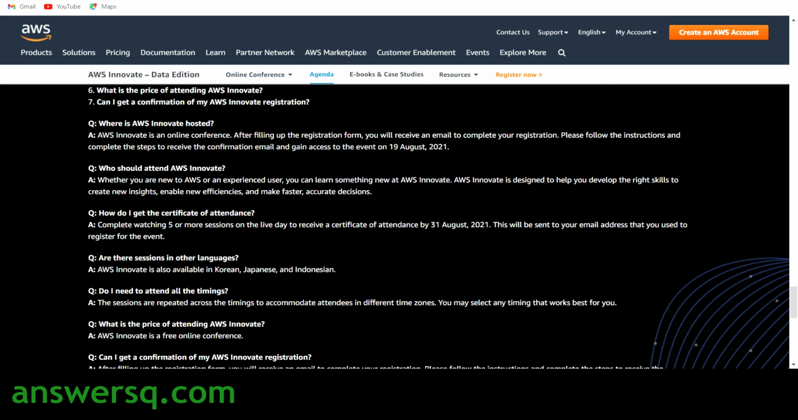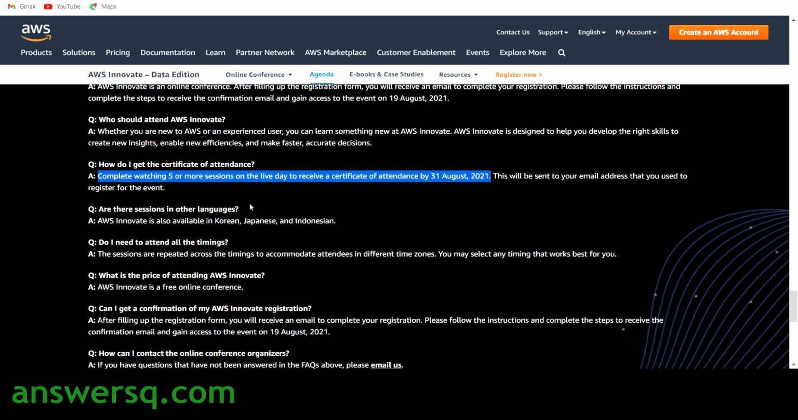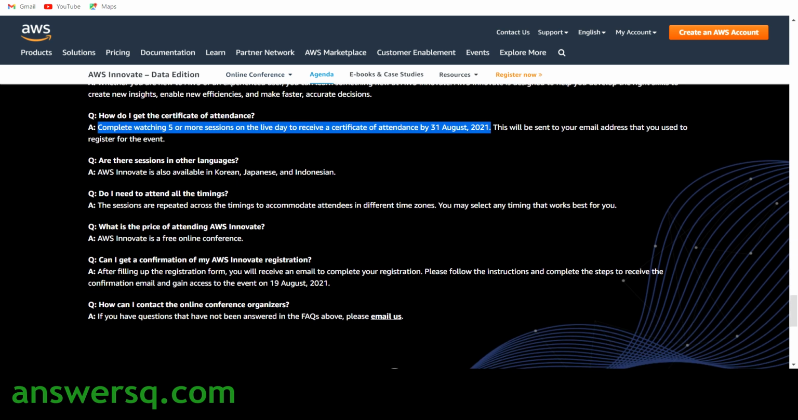And how do I get the certificate of attendance? Here's the important thing for you. You should attend at least 5 sessions in this event to receive your certificate. And you will get your certificate only by 31 August 2021. So the event is on 19th August, but you will get your certificate only on 31st August 2021, and it will be sent to the email address that you used for the registration process. So you have to attend 5 sessions and wait a few days to receive the certificate. And here are some other questions.